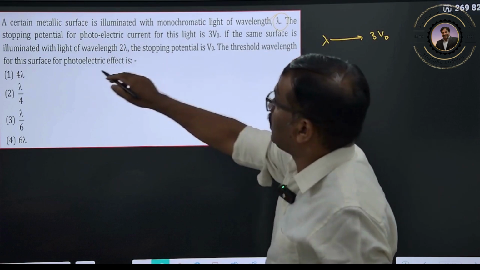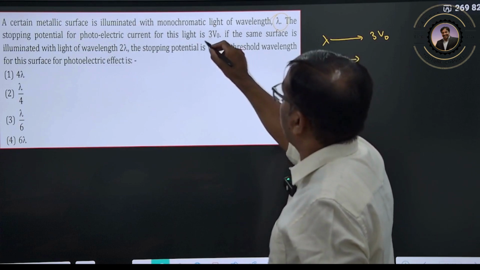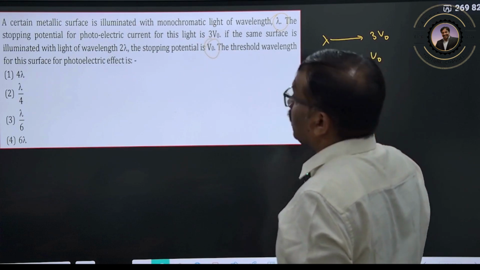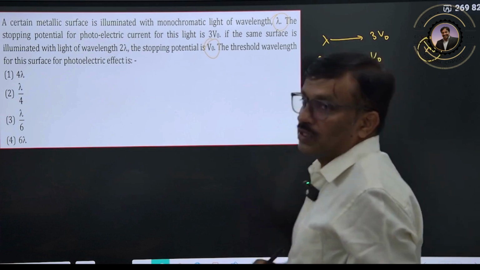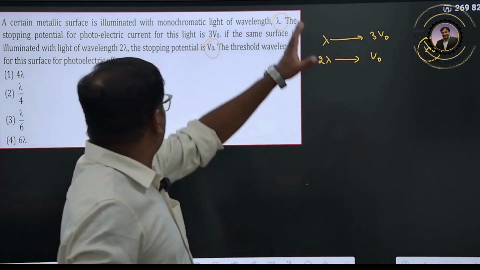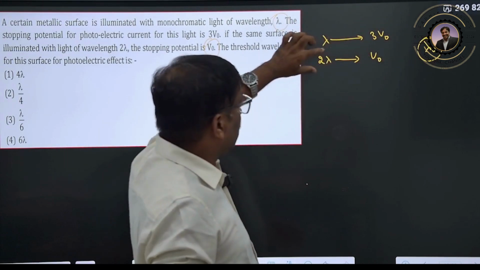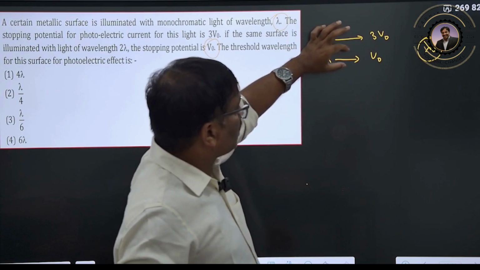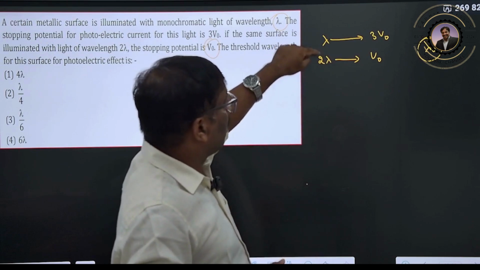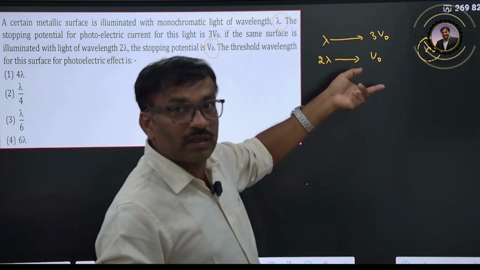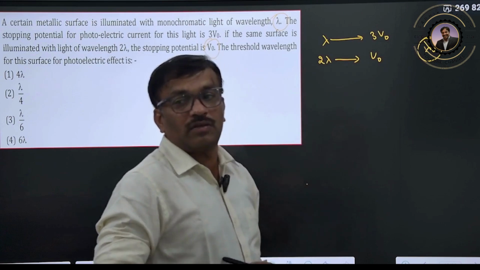If the same surface is illuminated with 2 lambda, the stopping potential was V naught. He is asking for the threshold wavelength, lambda naught. Simple question. When lambda is incident on a metal surface, 3 V naught was the stopping potential. On the same plate, 2 lambda was incident, V naught was the stopping potential. Wavelength is increasing means frequency is decreasing, means energy is decreasing, so kinetic energy also decreases.